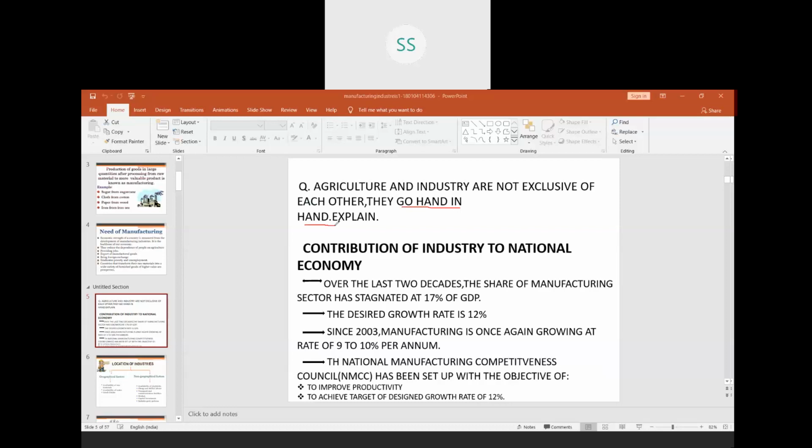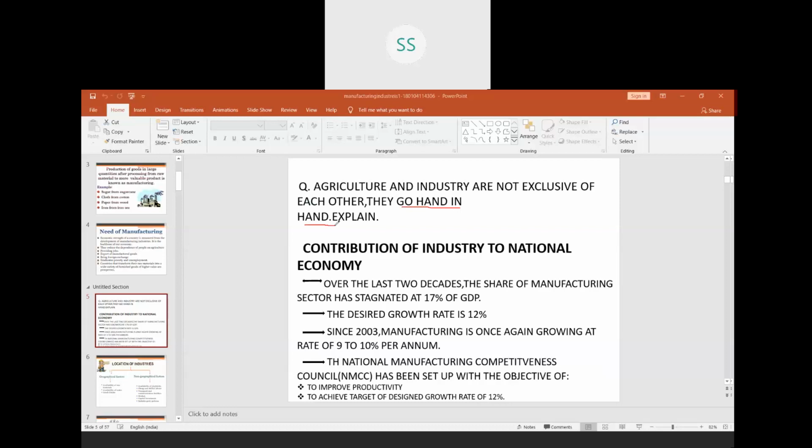That means over these 2 decades, stagnated means remained the same. But the government is expecting a growth rate of 12%, which we have not achieved yet, but we have to achieve. That is the government's target.